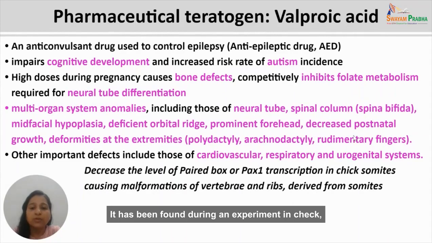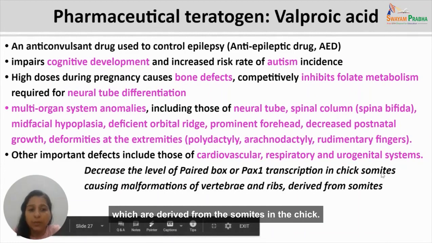It has been found during an experiment in chick that valproic acid causes a decrease in the level of paired box or PAX1 transcription in chick somites, which causes malformations of the vertebrae and ribs, which are derived from the somites in the chick.